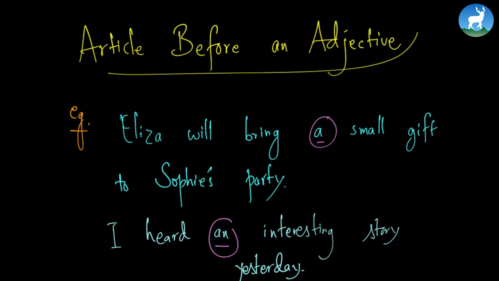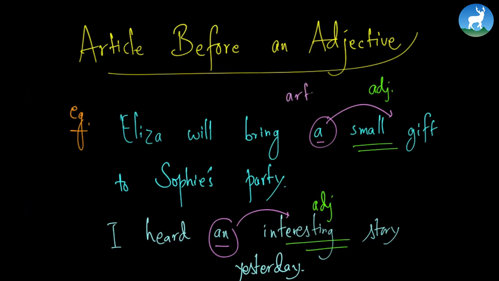If we look at these 2 examples, a small gift and an interesting story, we see 2 different kinds of adjectives being used. Small is an adjective and interesting is also an adjective. If you pay close attention to the structure, you would find this: the article plus the adjective followed by a noun. Since adjectives define the noun, a noun must be there.